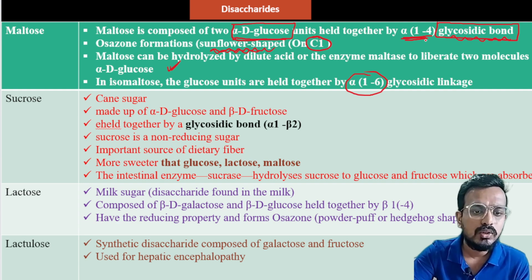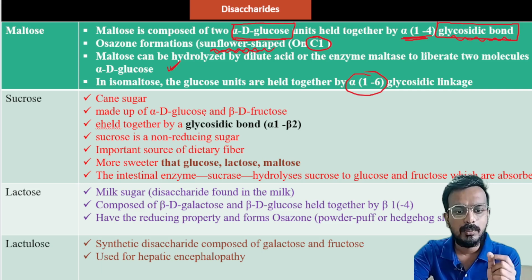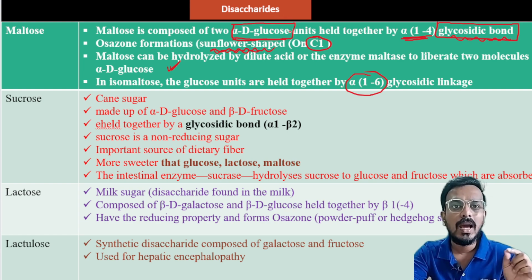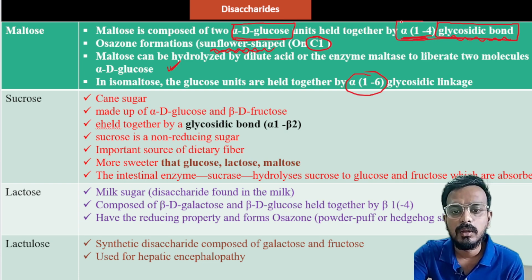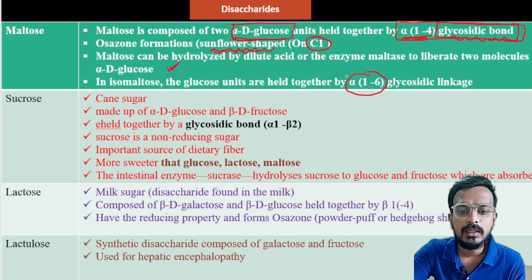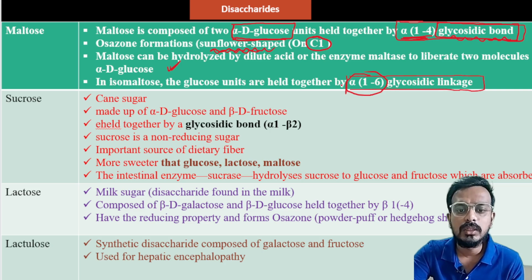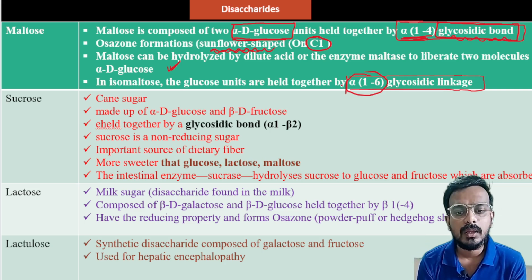Isomaltose is an isomer of maltose. The glucose units are held together by alpha 1,6 linkage. Sometimes a question can be asked: what is the major difference between maltose and isomaltose? In maltose you will find an alpha 1,4 glycosidic bond, whereas in isomaltose you will get an alpha 1,6 linkage. This is the basic difference between these two.